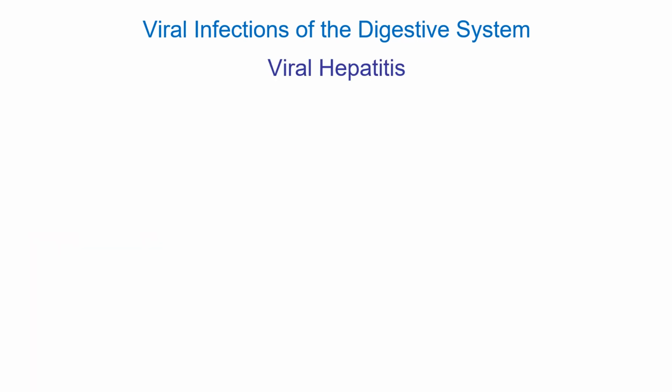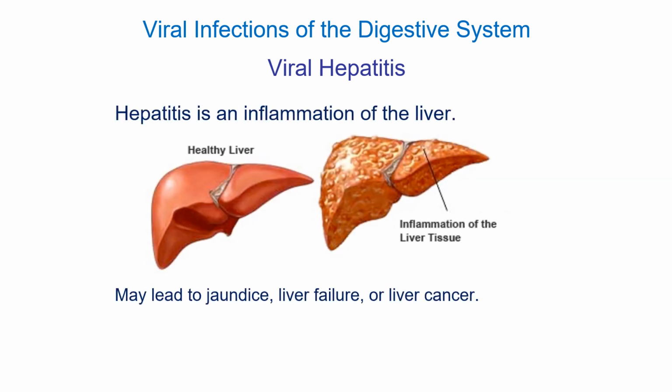So I want to spend a few minutes just talking about hepatitis. There's many different causes of hepatitis, and some of them are viral. So I want to talk about hepatitis A, B, and C. So what is hepatitis? Hepatitis, hep means liver cell, titis means inflammation, so this is inflammation of the liver. This can lead to a variety of symptoms such as jaundice, and in some severe cases can lead to liver cancer.